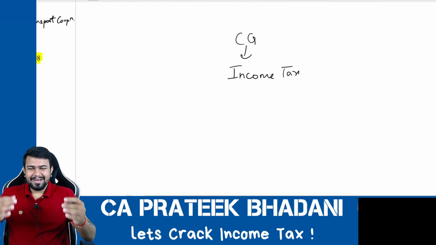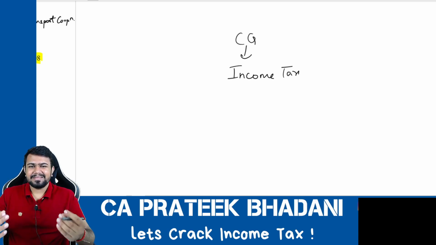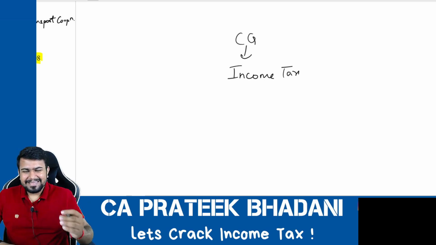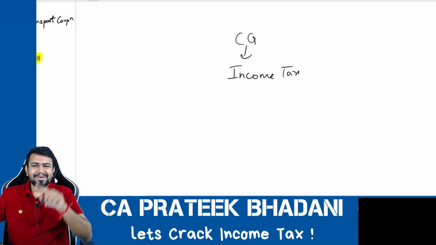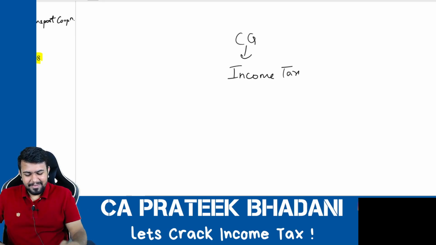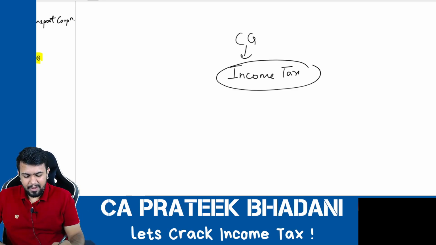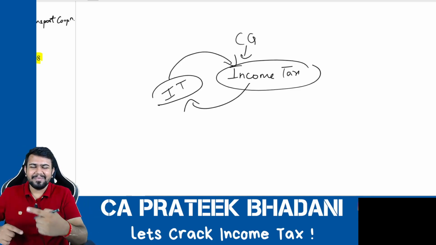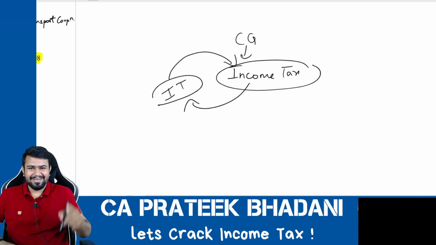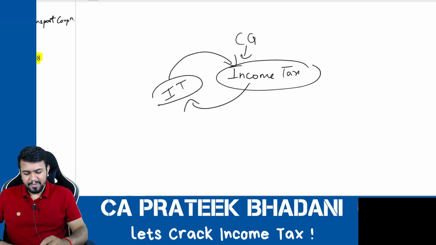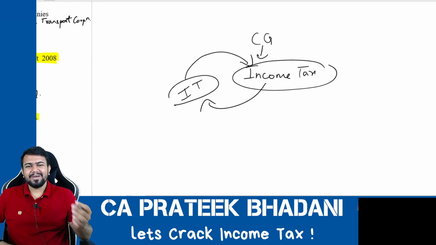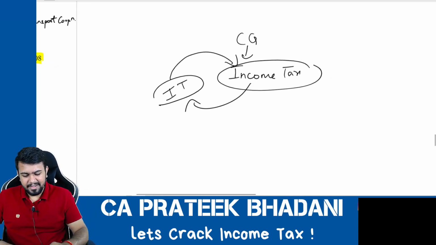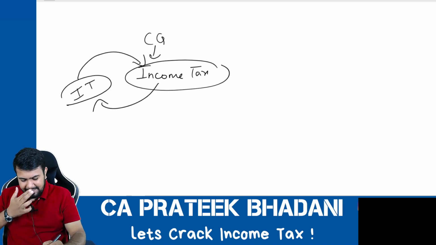If income tax is levied on income tax, then it will be a never ending loop. So central government will earn income tax. On this, central government has to pay income tax, which will be again its earnings, and again on this it should pay income tax, and it will go on and on and on, in an infinite loop. That is why central government need not pay income tax, because its income itself is income tax. You get my point?